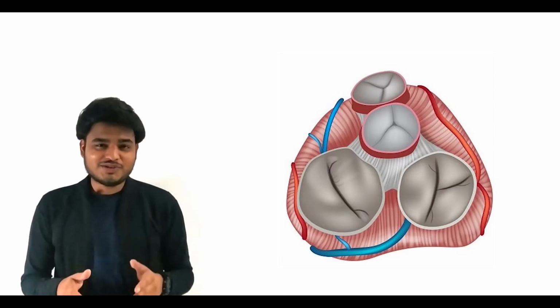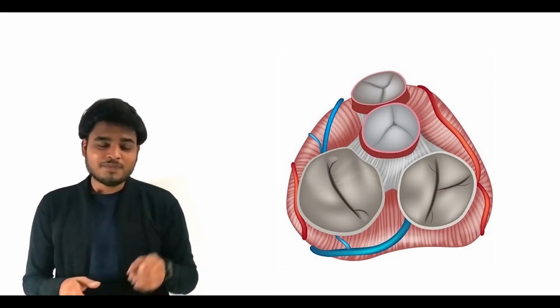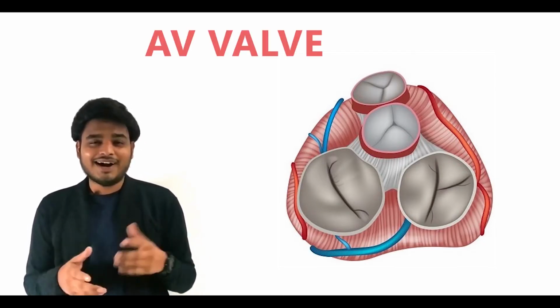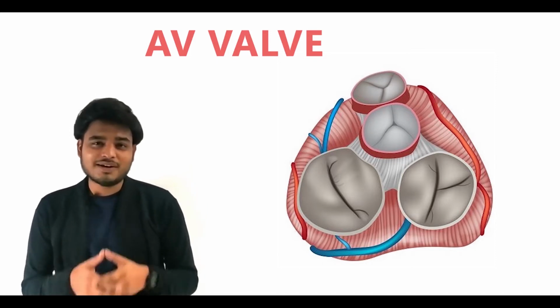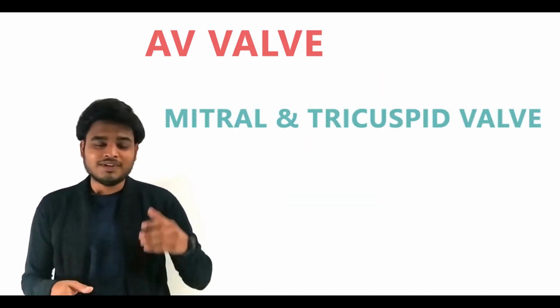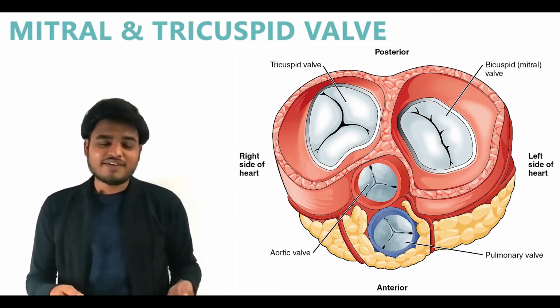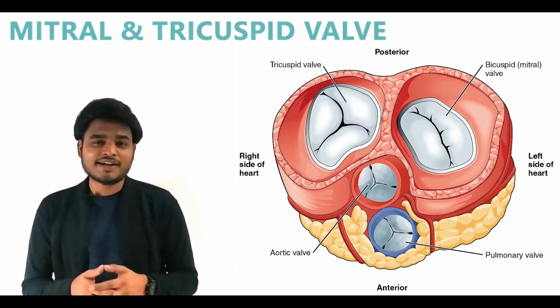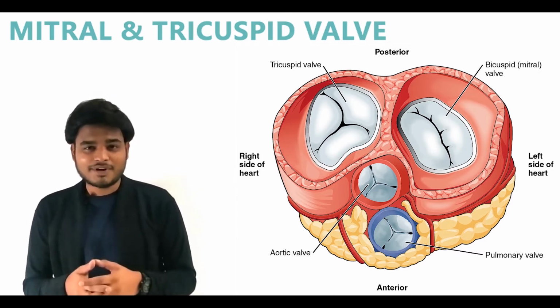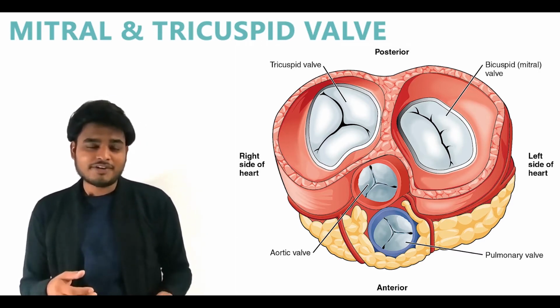We all are familiar that our heart produces sound due to the closing of heart valves. Actually, the heart valves are divided into two groups. The first is AV valve, that means atrioventricular valve. It includes mitral valve and tricuspid valve. The mitral valve lies on the left side of the heart and separates the left atrium from the left ventricle. The tricuspid valve separates the right atrium from the right ventricle.